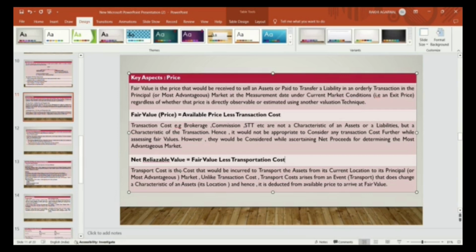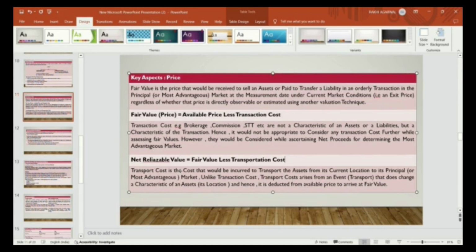Like if you sell the wheat to the consumer at rupees 90, it reaches the farmer at rupees 60, means 30 rupees are distributed in between. The middlemen's expenses are the transaction cost, the commission which they require. So that is the transaction cost. That cost is separated in order to consider while ascertaining the net proceeds for determining the most advantageous market.